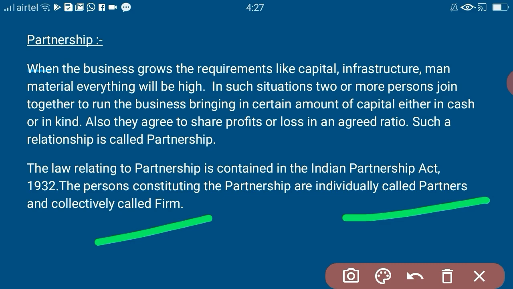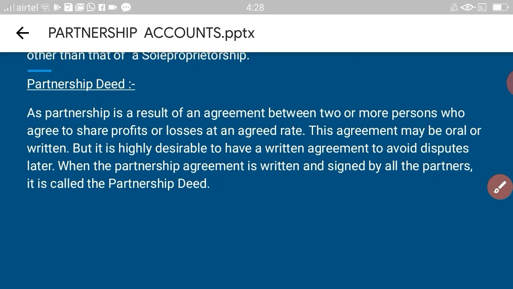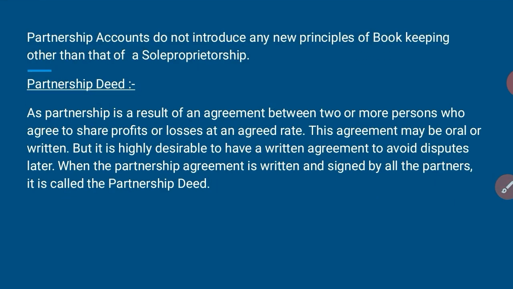But inside the business, they are treated collectively as a firm and individually as partners. Okay. Now, partnership accounts do not introduce any new principles of bookkeeping. The same principles that we follow in the case of a sole proprietor are followed here.